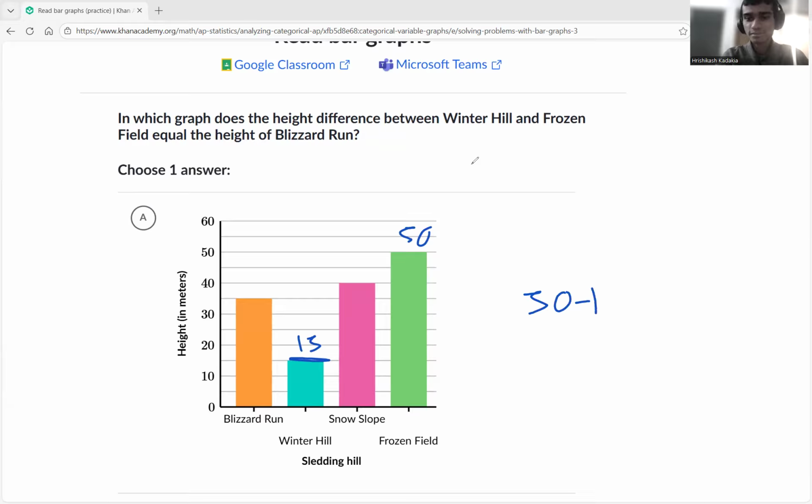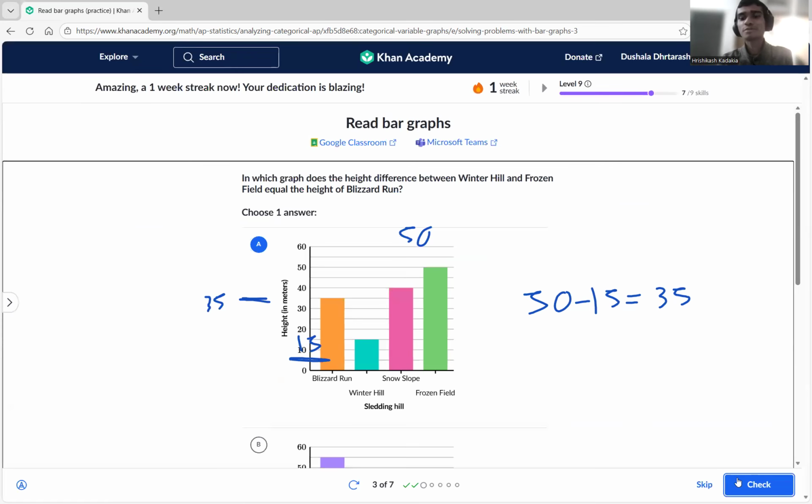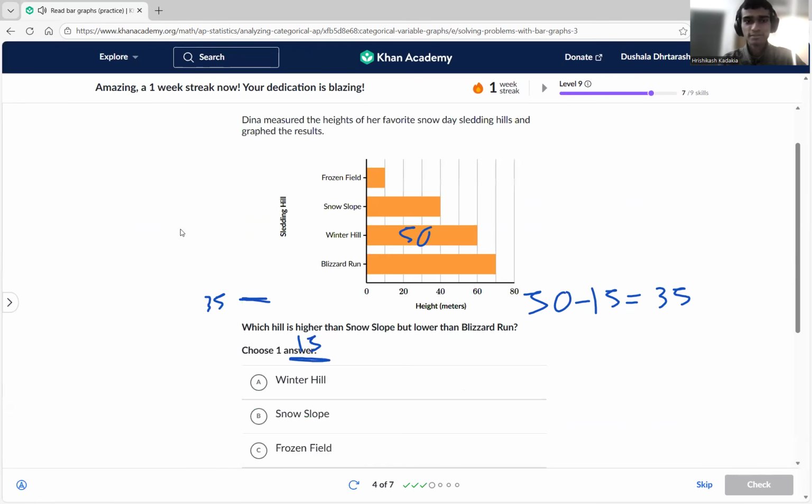50 minus 50. 35. Now, Blizzard Run is at what height? Over here we see that's 35, right? Between 30 and 40. That's 35. And 35 equals 35, right? Our difference is also equal to that same thing. So we just choose option A. Perfect. Okay. Let me resolve this.